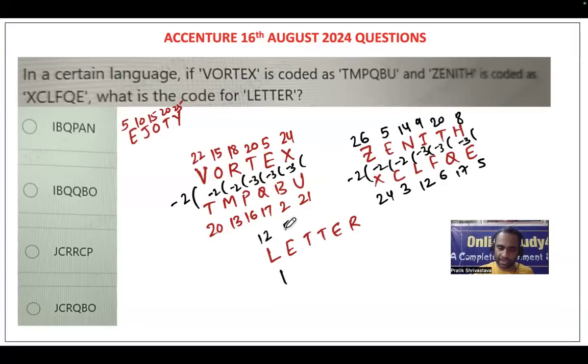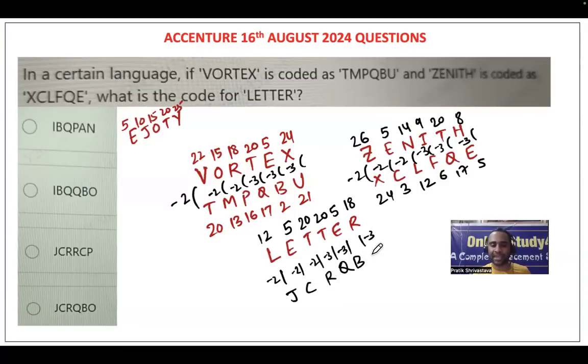So LETTER is L12, E5, T20, T20, E5, R18. Minus 2 of 12 will be 10; by EJOT, it will be J. Then 5 minus 2 will be 3, which is C. Then 20 minus 2 will be 18, which is R. Then here minus 3: 20 minus 3 will be 17, Q. E minus 3: 5 minus 3 will be 2, that is B. And 18 minus 3 will be 15, by EJOT, O. So it will be JCRQBO, and option D will become the correct answer for this particular problem.